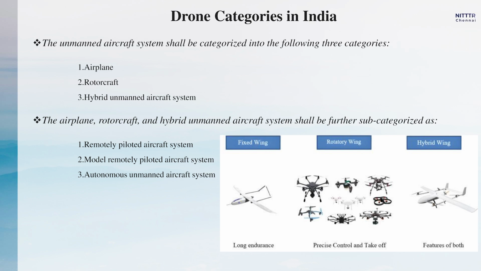So, if you want to get the pilot licensing, you have to classify under one of these three categories. That is how the DGCA has categorized remotely piloted, model remotely piloted and autonomous unmanned aircraft systems. Whether you have a fixed wing vehicle, a rotary wing vehicle or a hybrid vehicle, you have to classify under these aspects and get the pilot license.